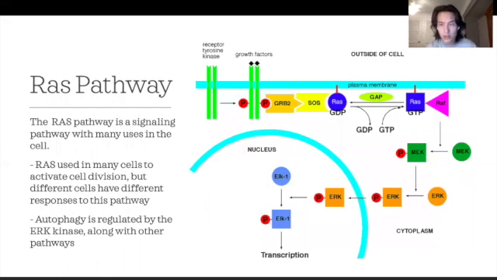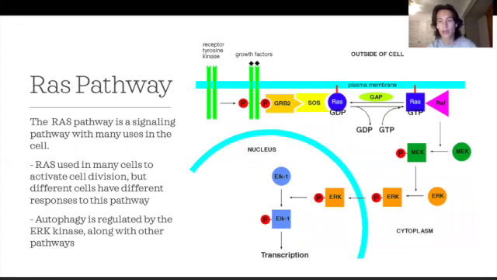Now, specifically, for our purposes, autophagy is regulated by many things, but the RAS pathway is one of the most prevalent regulators of this. We talked about the RAS pathway quite extensively during class. It's a signaling pathway that is not just used for regulating autophagy, it's used for regulating many different pathways throughout the cell. It is a receptor tyrosine kinase, so whenever a growth factor or anything like that binds to these receptors, it'll phosphorylate GRB2, which will then activate SOS, then the RAS protein.